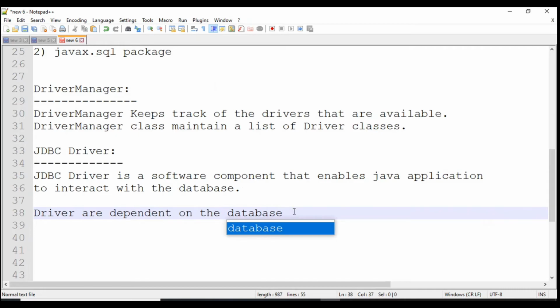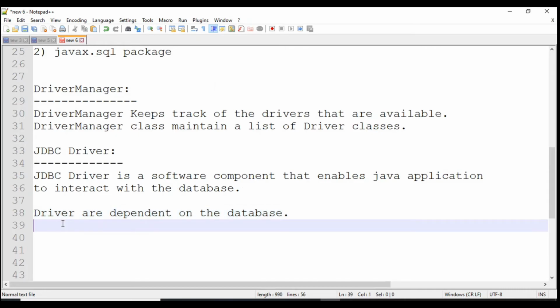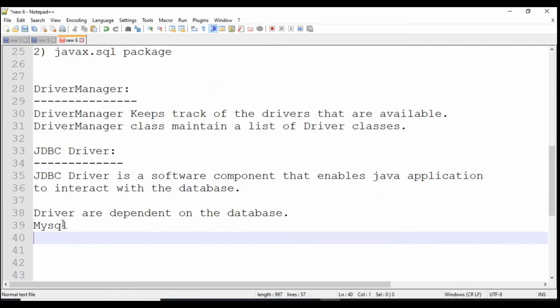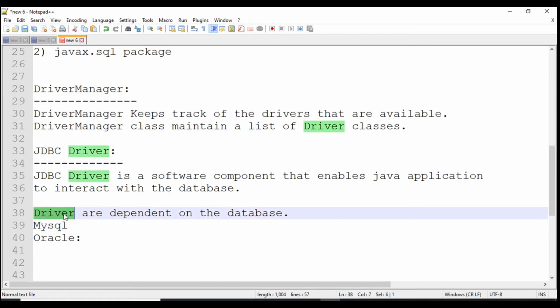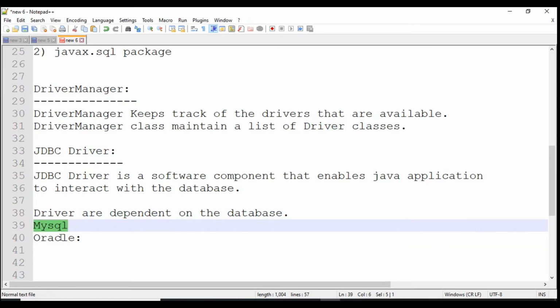These drivers are dependent on the database. Each database has a different driver. So it depends on which database we are using, and according to that, we have to download that driver.